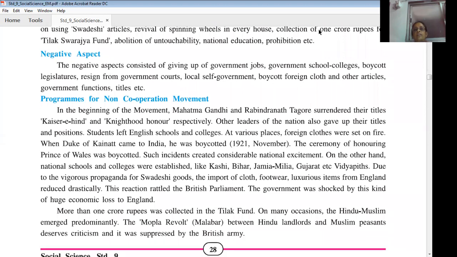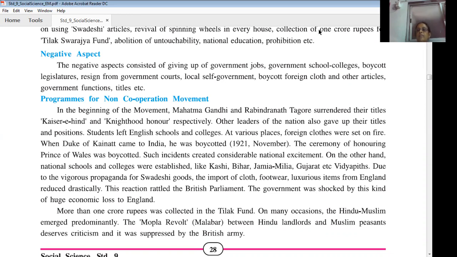We have seen that they decided to collect 1 crore rupees under the Tilak Swarajya Fund. They succeeded in collecting more than 1 crore rupees in the Tilak Swarajya Fund. On many occasions, Hindu-Muslim unity emerged predominantly. In many places, there was unity between the Hindus and the Muslims.